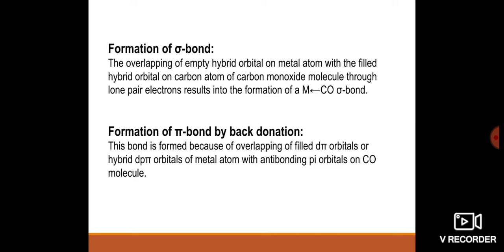Then solid iron combines with 5 moles of carbon monoxide gas at 200 degrees centigrade and 200 atmospheric pressure and gives iron pentacarbonyl. Then 2 moles of cobalt react with 8 moles of carbon monoxide gas at 150 degrees centigrade and 35 atmospheric pressure and give the dicobalt octacarbonyl compound.